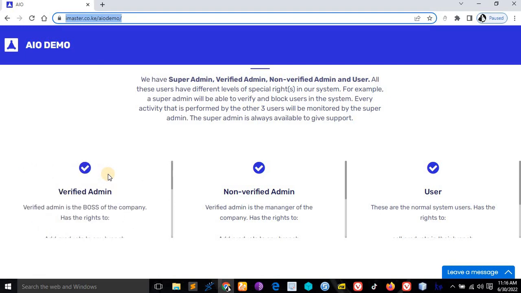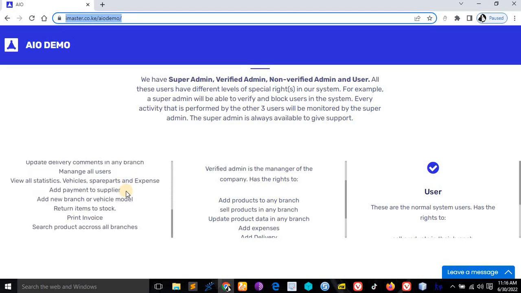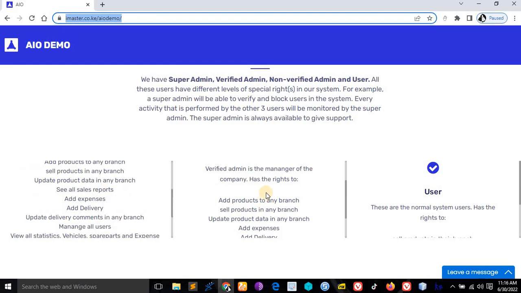Verified admin is the boss of the company. It is the person who has all the rights in the system to do everything, including returning items to stock, confirming that clients have gotten their logbooks, and confirming all transactions. Those are the rights of the verified admin.